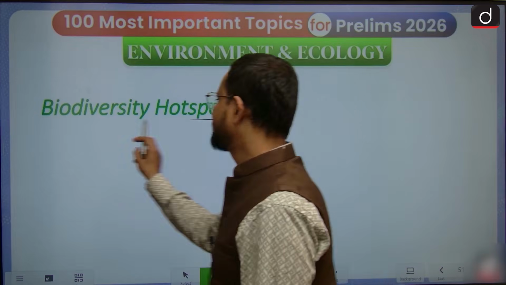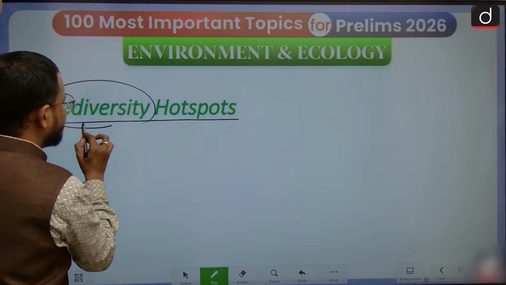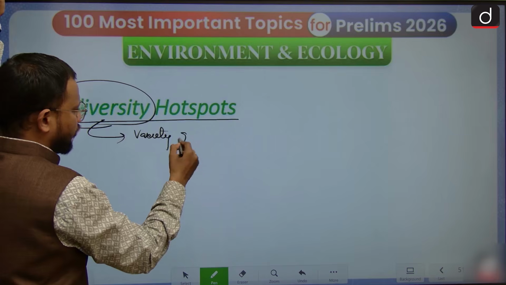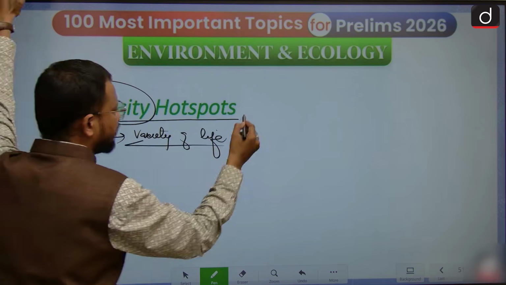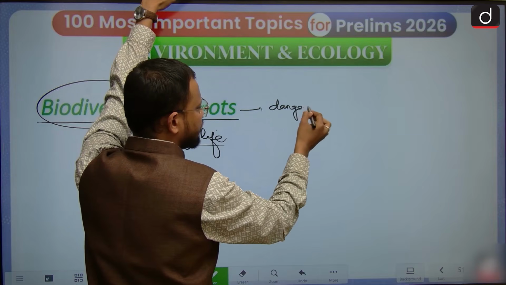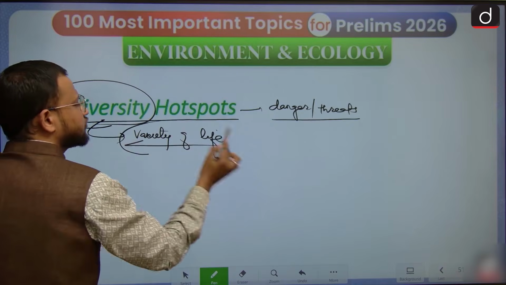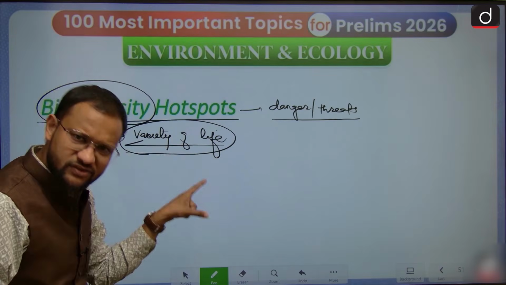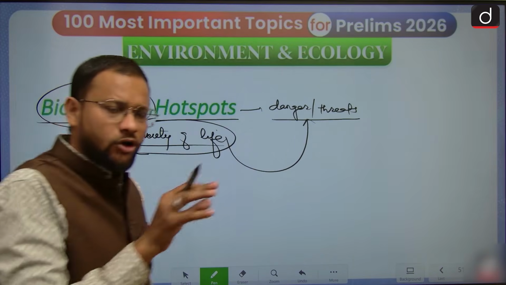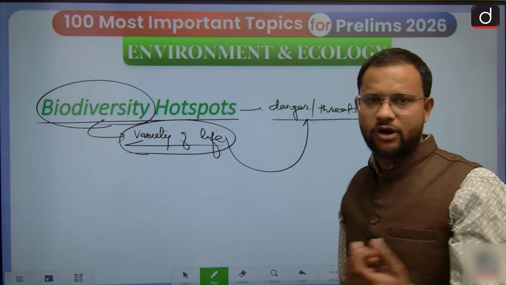Next, biodiversity hotspots. You must be aware of biodiversity as the variety of life, and hotspot simply reflects danger, where signs of danger or threats are there. So simply, these are regions where a variety of life exists, but they are facing threat or danger. So what sort of conditions or criteria are suitable for this? Have a look in order to answer this case.